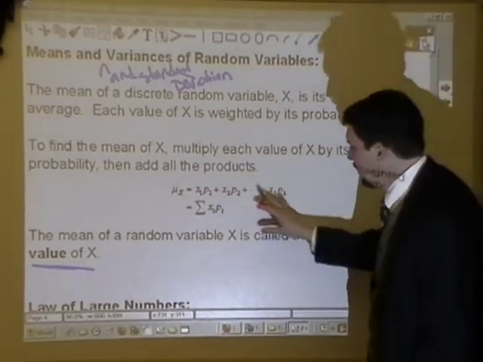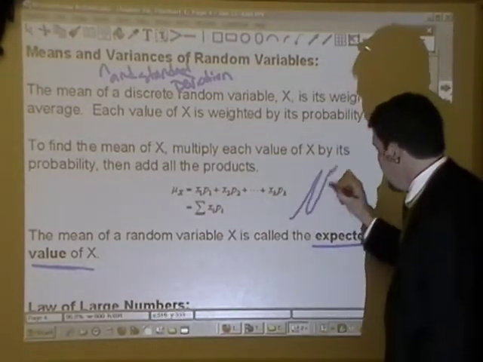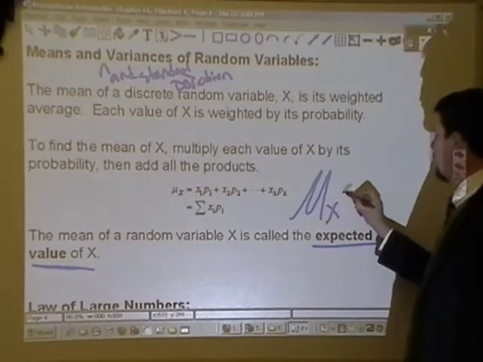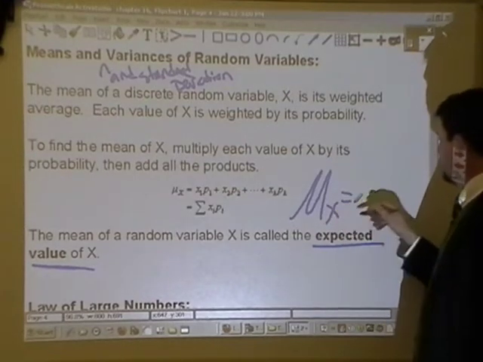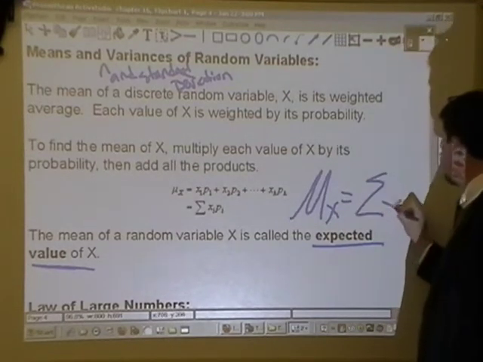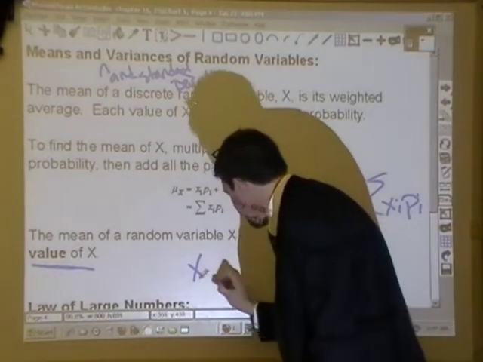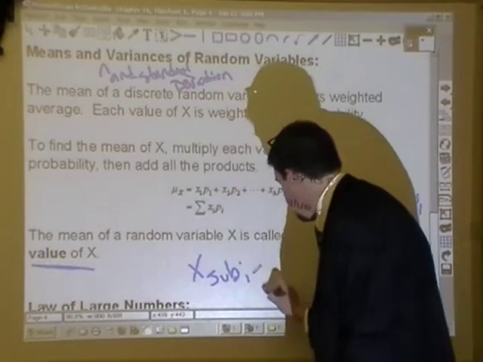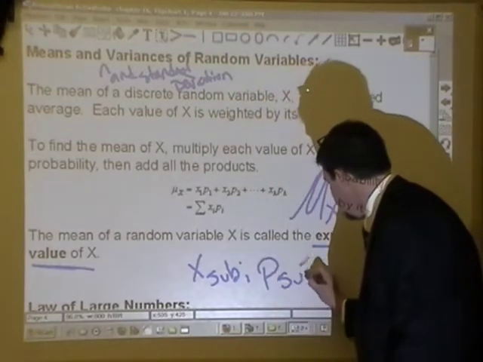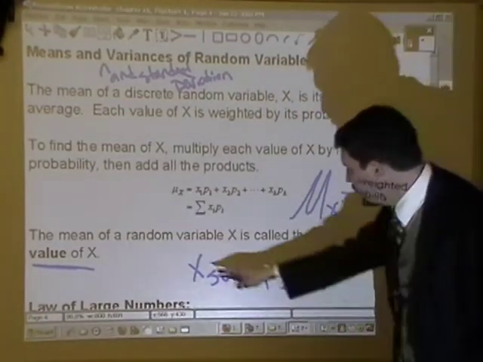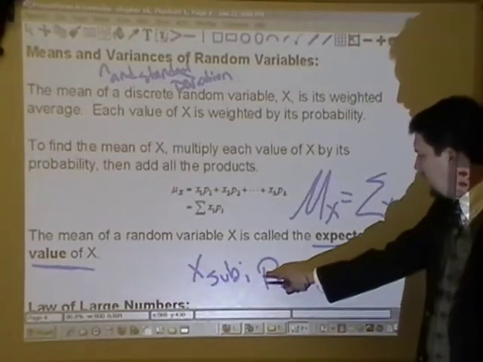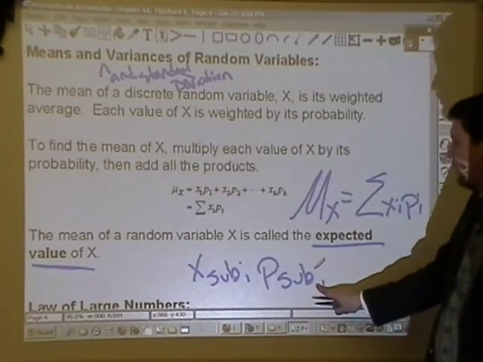And the formula here is, as it's really small, that the mean or expected value of the distribution x is equal to the summation of x sub i, p sub i. Let's write it out. X sub i, p sub i, meaning each value of x times its associated probability.